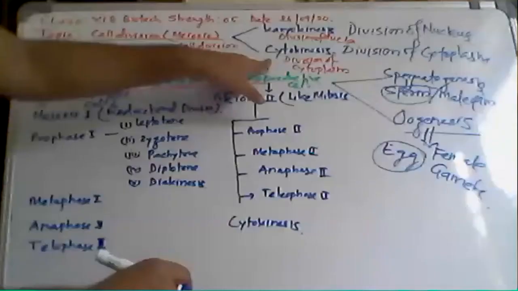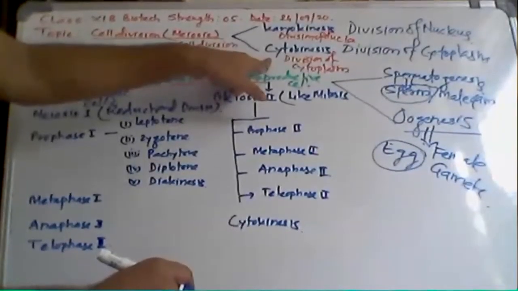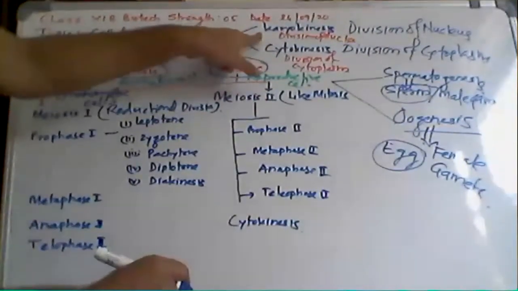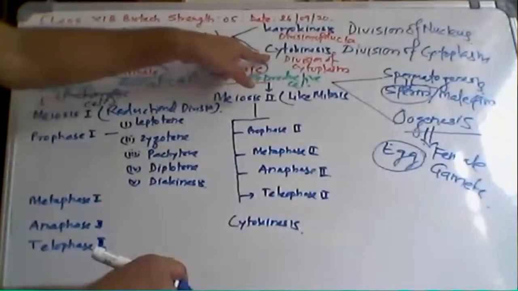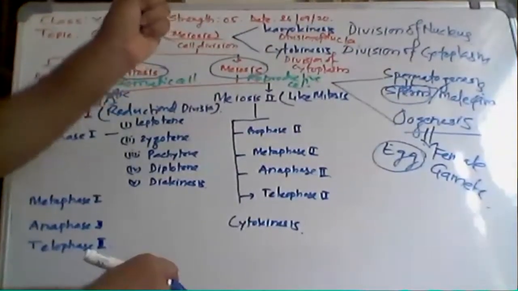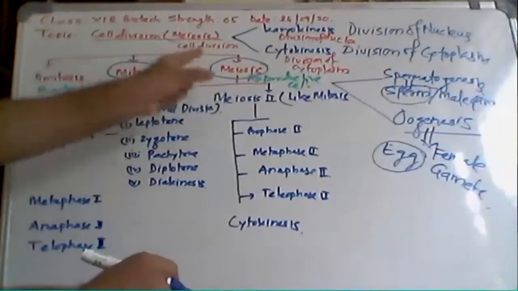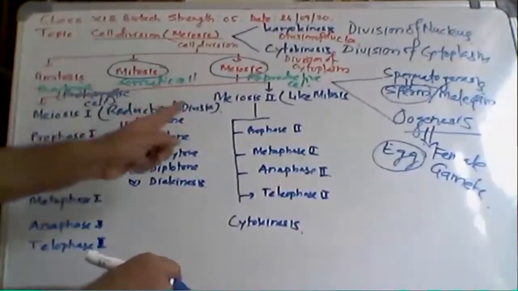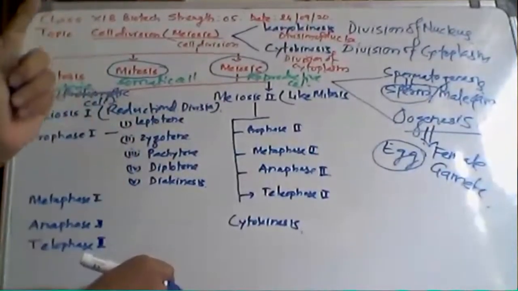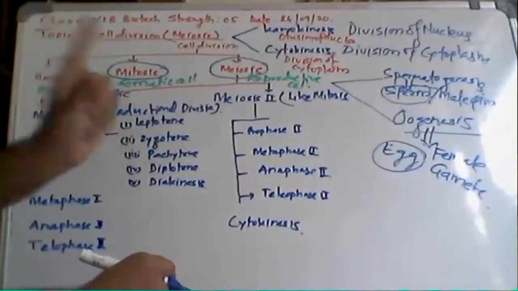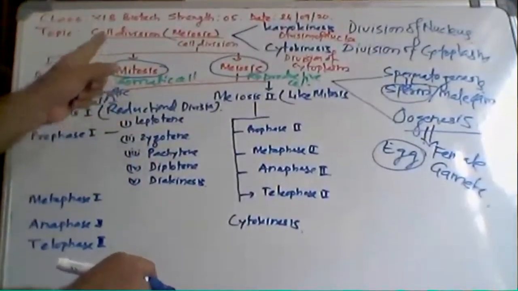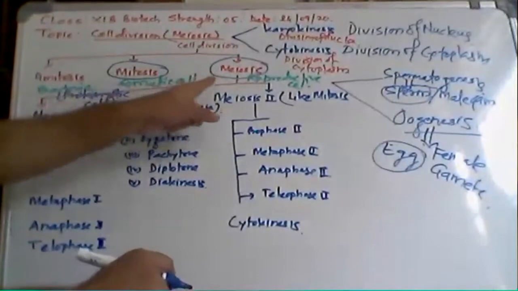We get two identical cells only after two events. The first event is karyokinesis, then the second event is cytokinesis. Without cytokinesis, we cannot get two equal size cells after cell division. So both events are equally important for getting the two daughter cells or four daughter cells. In case of mitosis, we get two daughter cells. In case of meiosis, we get four daughter cells.